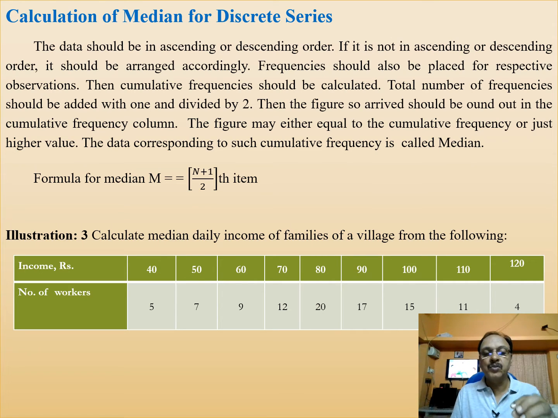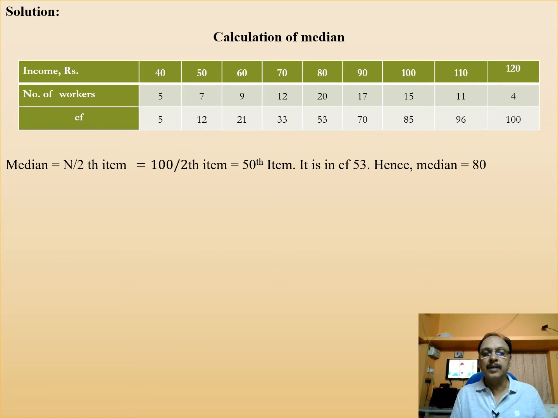Now what you have to do is find out the cumulative frequency. In this solution, you find that cumulative frequencies are calculated. So in the third row: 5, then 5 plus 7 is 12, 12 plus 9 is 21, 21 plus 12 is 33, 33 plus 20 is 53, 53 plus 17 is 70, 70 plus 15 is 85, 85 plus 11 is 96, 96 plus 4 is 100.